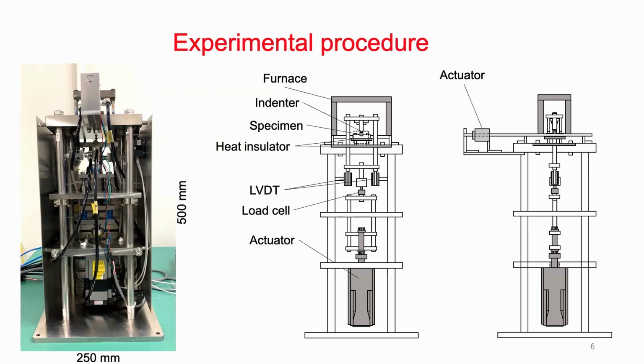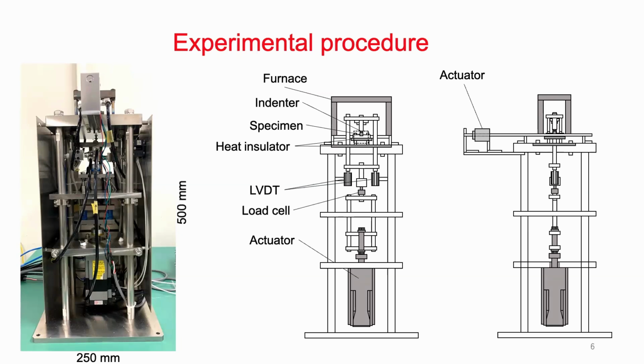And this machine has one special device. We make a first indentation test, remove the load, lift the indenter, slide the specimen and again make an indentation. So we can make 5 or 6 indentation tests by one operation.